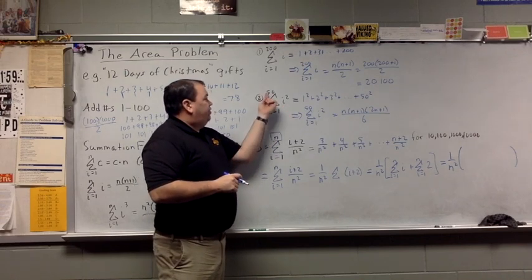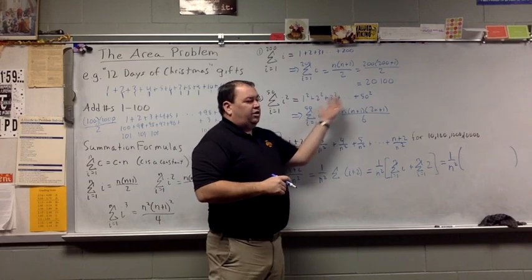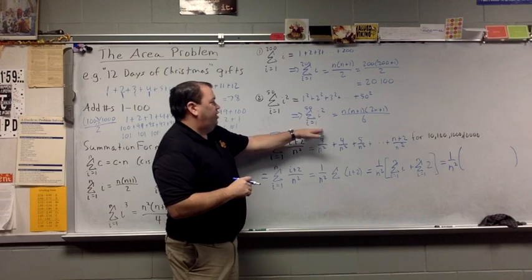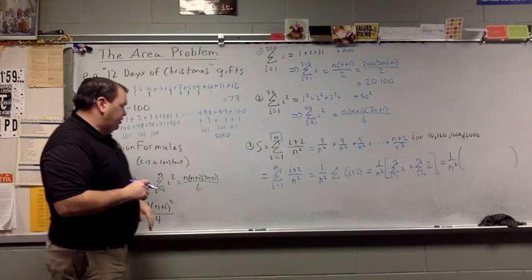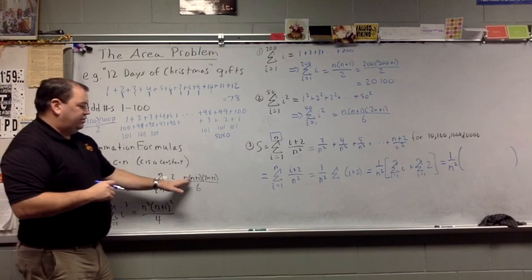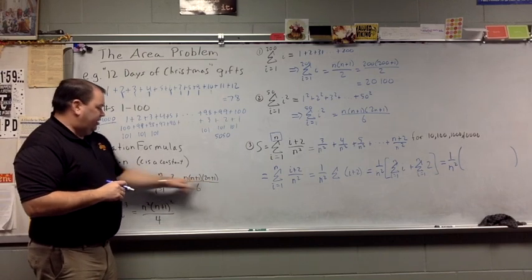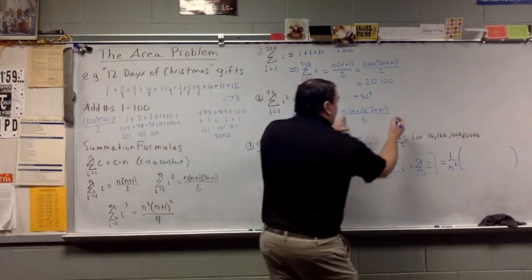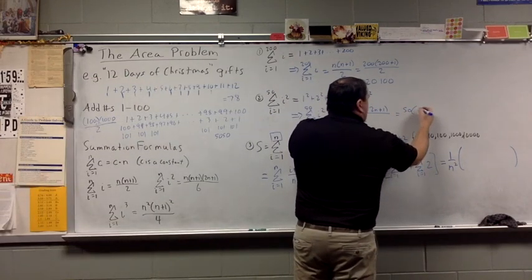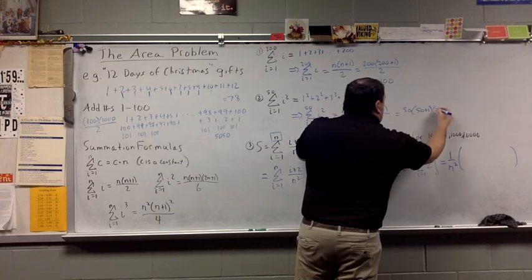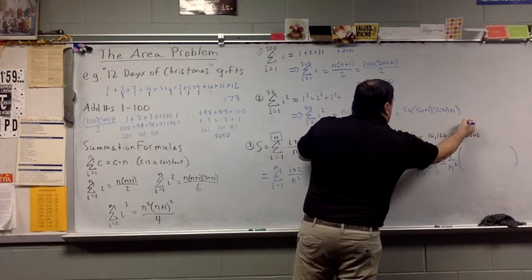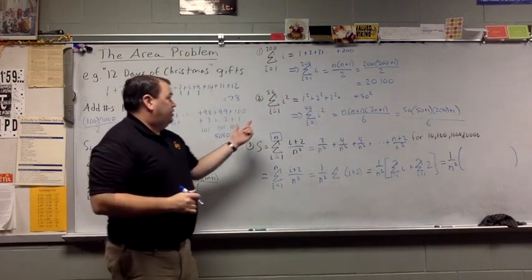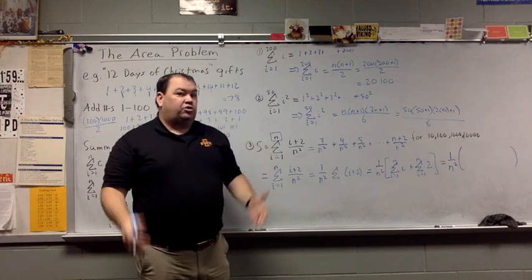I'm going from 1 to 50, so 1 squared, 2 squared, 3 squared, all the way up to 50 squared. It's going to take me a while to do it by hand, but if I use the squared term summation formula, I'm going to go back here and look at this. I'm going to replace n with 50. So if I plug a 50 in here, a 50 in here, and a 50 in there, that calculation will tell me what the sum of the first 50 squared terms are.